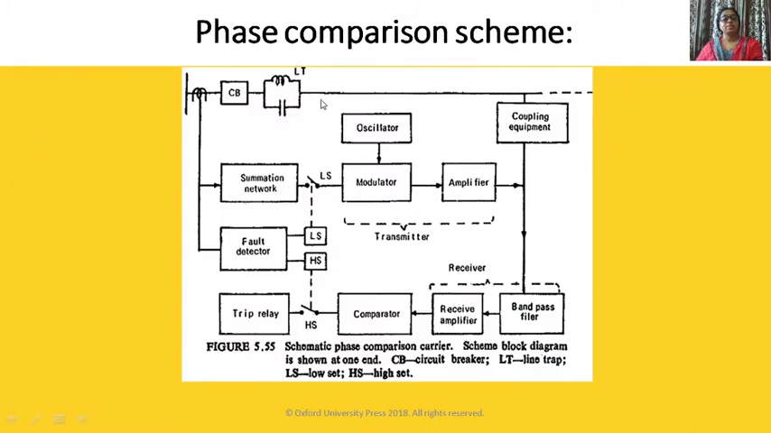Phase comparison scheme, as you can see here: line trap, circuit breaker, coupling equipment. This is the transmitter circuit, this is the receiver circuit. Transmitter: oscillator, modulator, amplifier. Receiver: amplifier, band pass filter, comparator. Here the summation network, fault detector, and then from this it is given to the trip relay. This is at one end, the other end is similar.